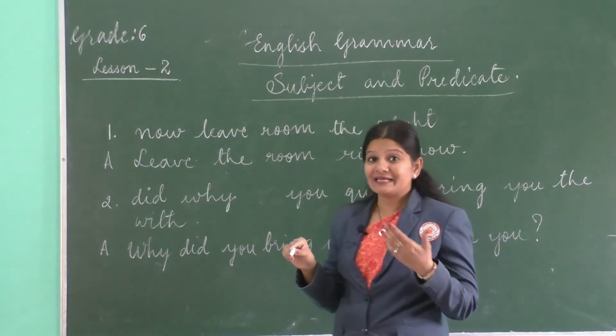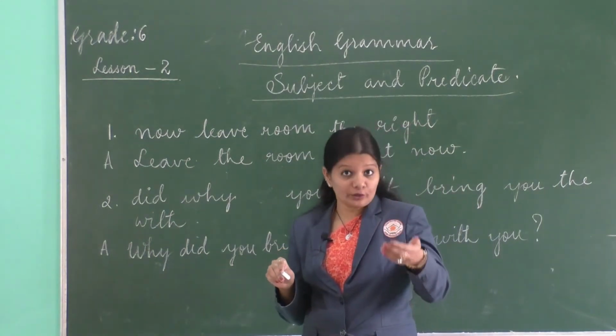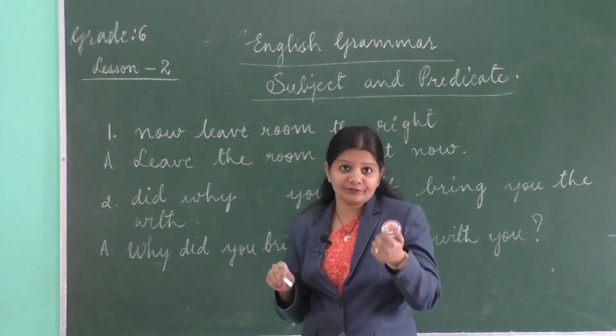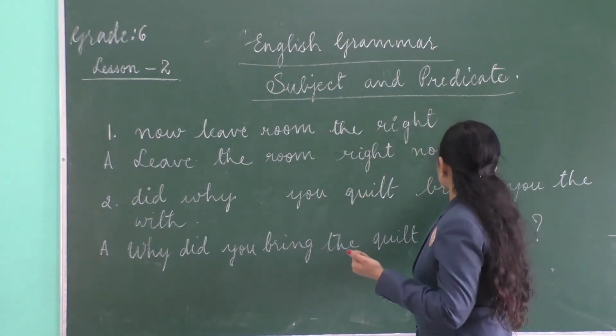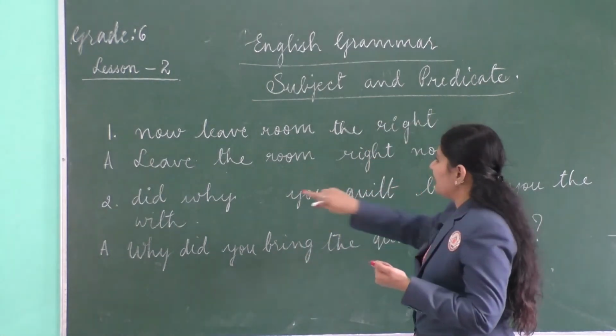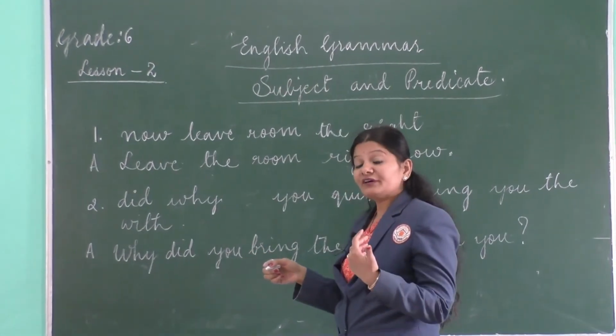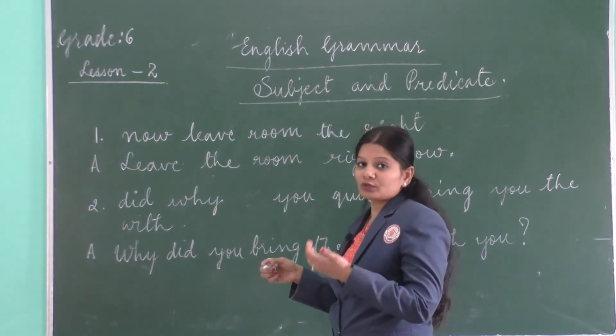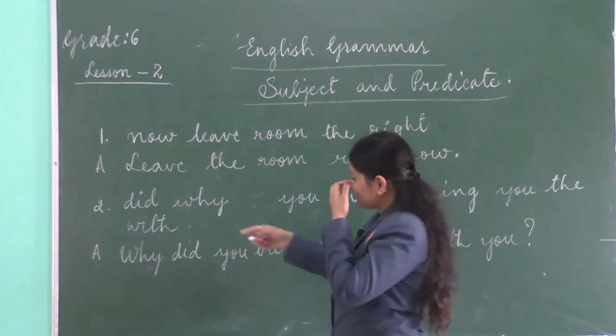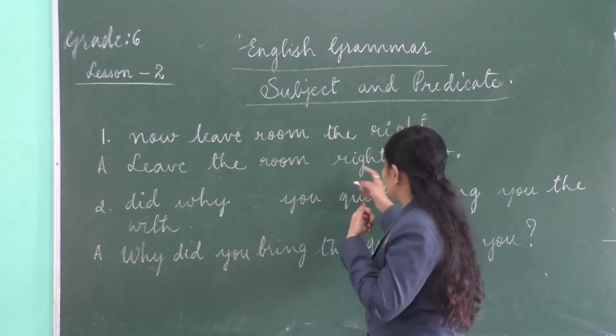So this is an order, right? It's an order, right? So you will put a full stop, and what kind of a sentence is this? Imperative sentence. Now we find out what the subject is and what the predicate is. So it says, leave the room right now.